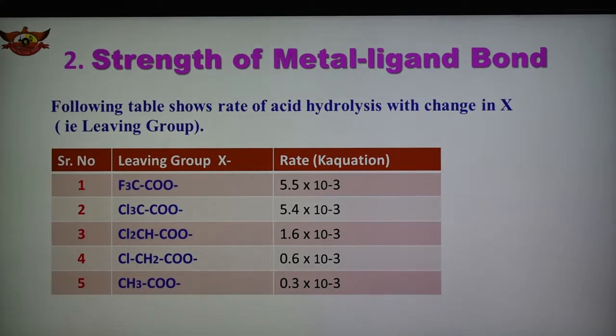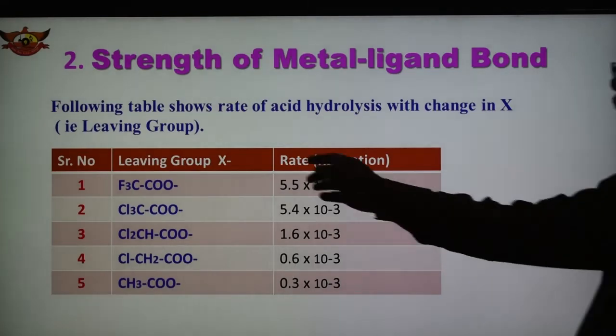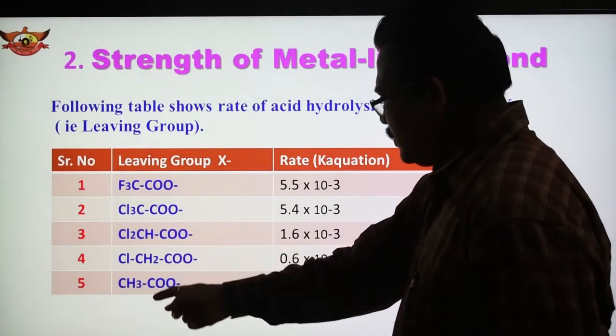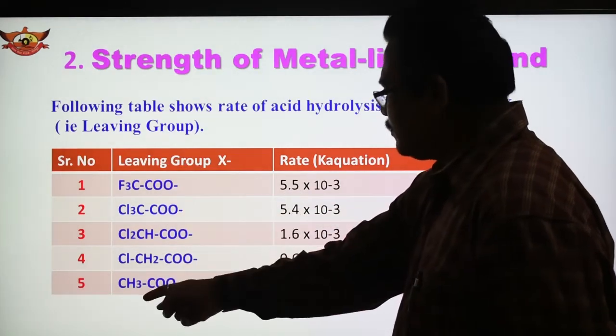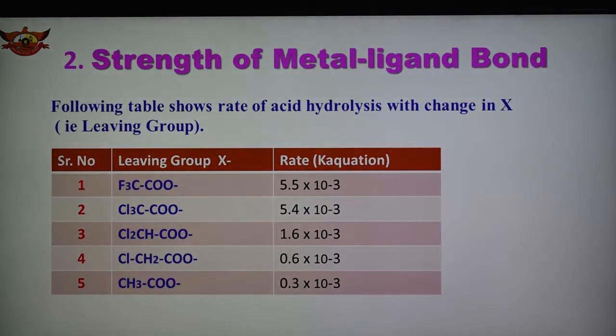So the rate of reaction decreases with an increase in the basicity of the leaving groups. As the basicity of these groups increases, from this to this, the rate of reaction decreases. So this is one example, and this table shows clearly how the rate of acid hydrolysis changes with the change of leaving group.